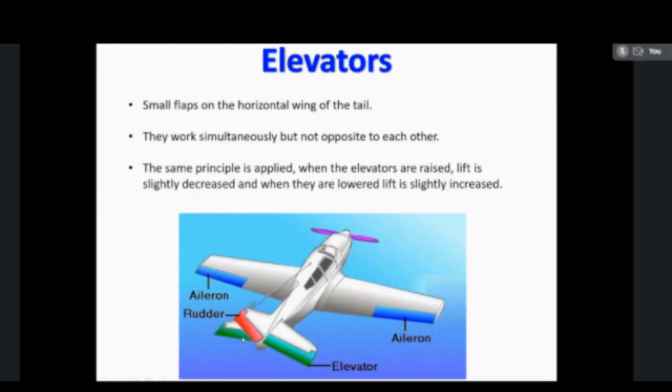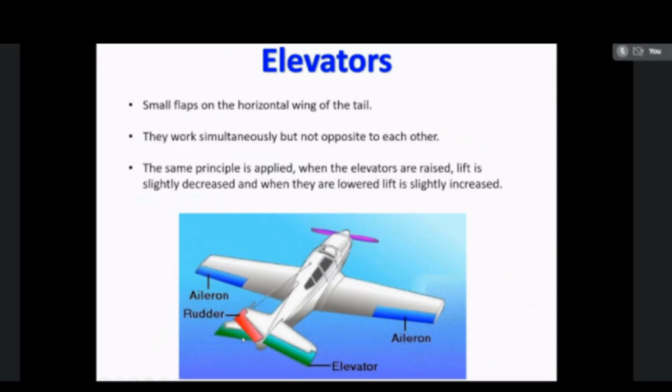As I told, the rudder is used to control the left and right side movement of the aircraft. So rudder will be indicated by using the red color, and elevator will be indicated by using blue color. So elevators are fixed in the horizontal stabilizer of the tail unit, and a rudder is placed in the vertical stabilizer in the tail unit.